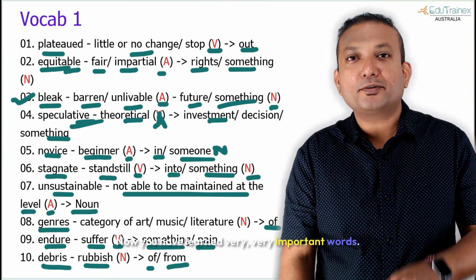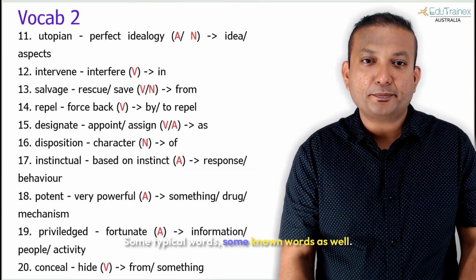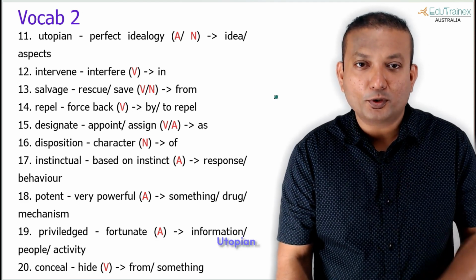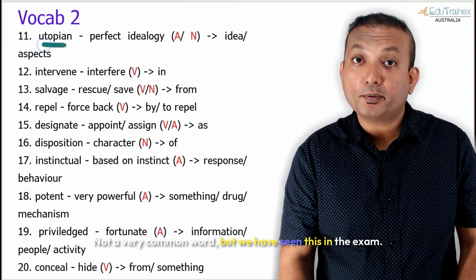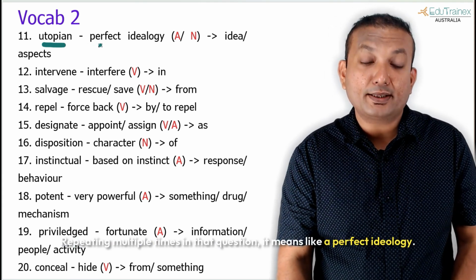Now you have learned 10 very, very important words. Let's move on to the next set of words. Okay, some typical words, some known words as well. Utopian, not a very common word, but we have seen this in the exam, repeating multiple times in that question.